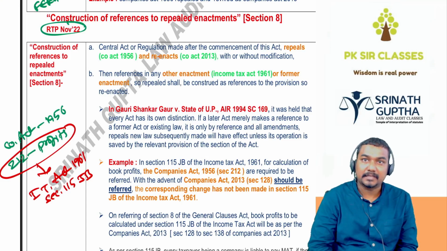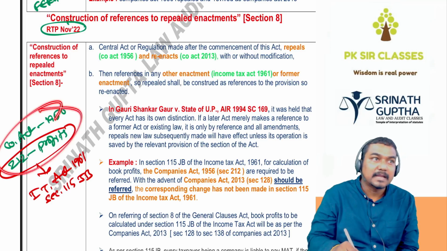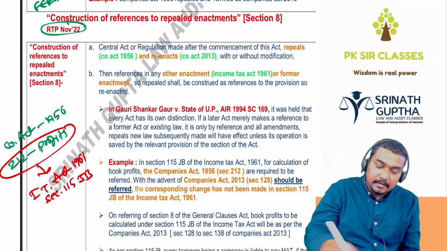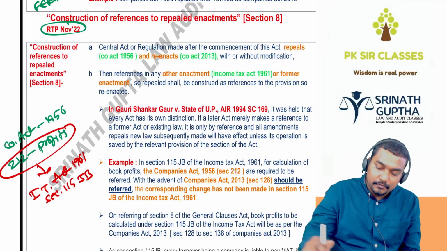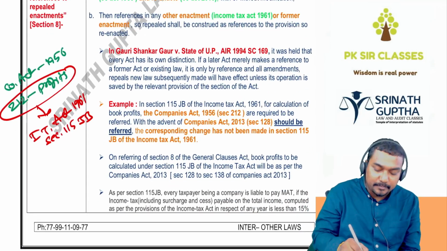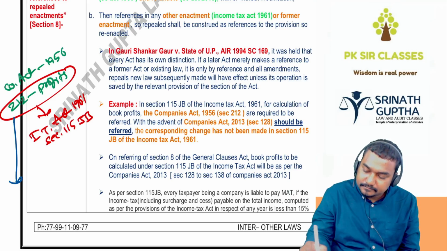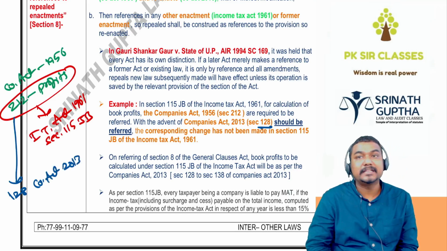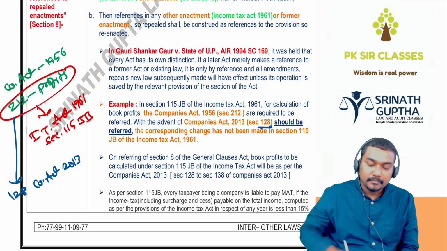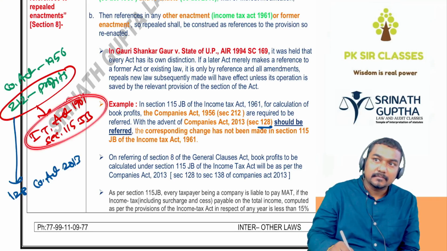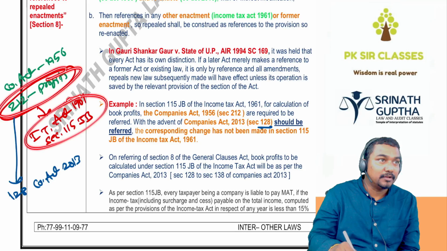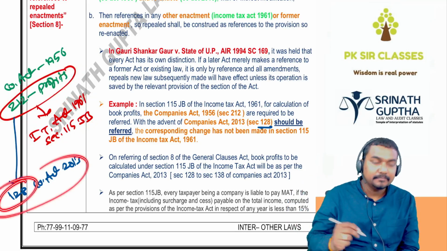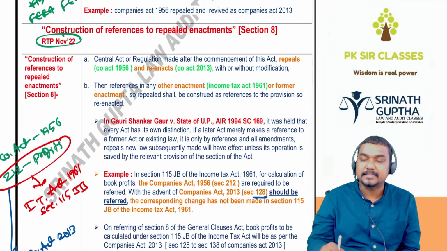But unfortunately, right now this act does not exist. So for section 212 in the old Companies Act, the corresponding section in the new Companies Act is section 128, Companies Act 2013. In the old Companies Act, 212 deals with the profits of the company. In the new Companies Act, 128 deals with the profits of the company. So if you read 212 of the old Companies Act in the Income Tax Act, you have to understand it as 128 of the new Companies Act. This question was asked once in the exam. That was section 8.